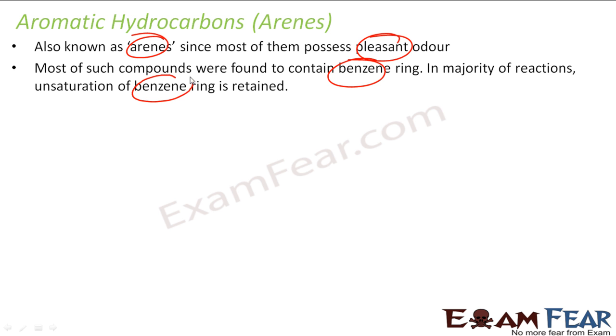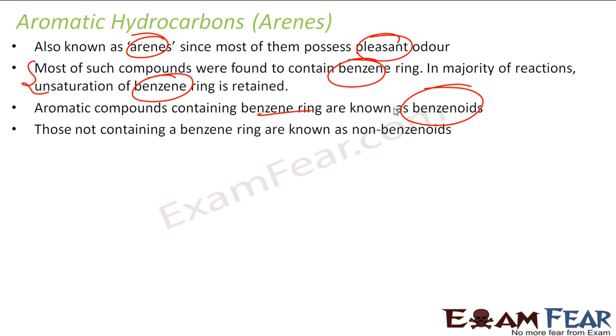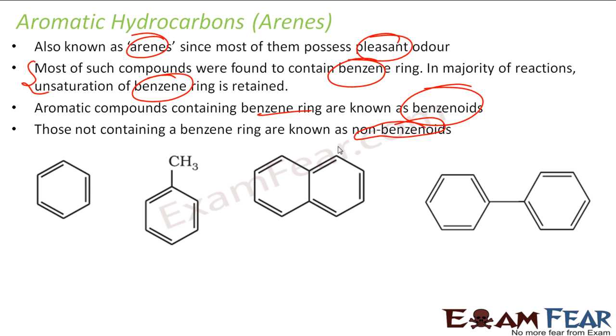Right? And if you see, most of these have a benzene ring, and in most cases you'll see that the reaction happens but the benzene ring is undisturbed. That also proves that benzene is stable, right? The aromatic compounds with benzene rings are called benzenoids, because there are plenty of aromatic compounds with benzene. Those which don't have benzene rings are called non-benzenoids. So we see this one. These are all my benzenoids. They all have benzene rings.